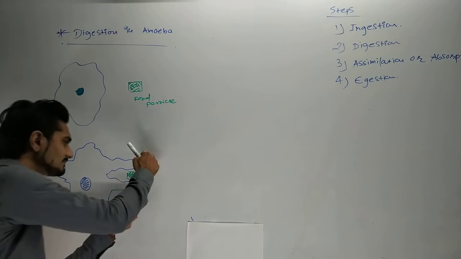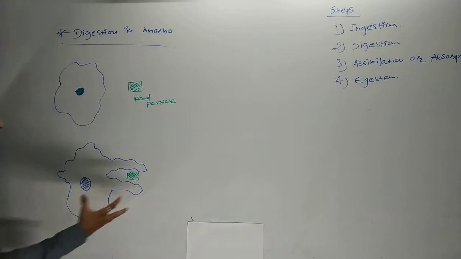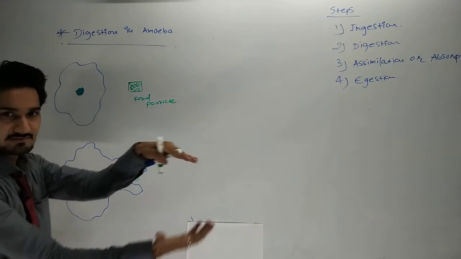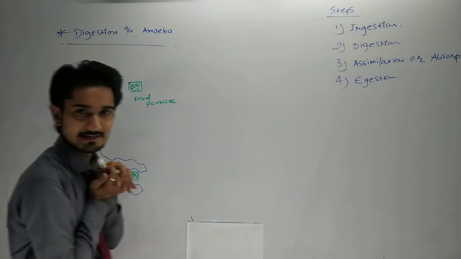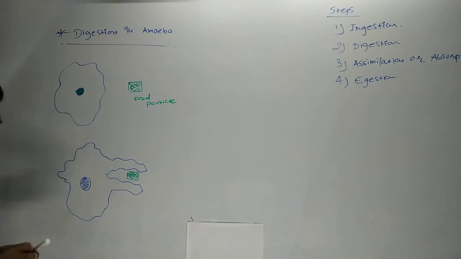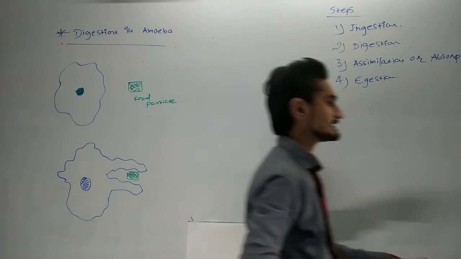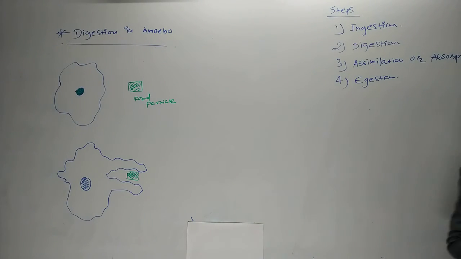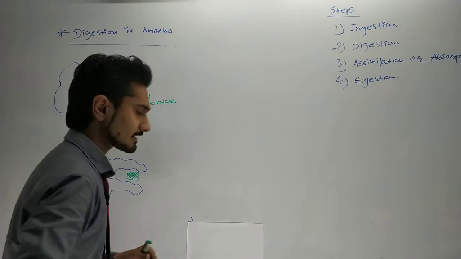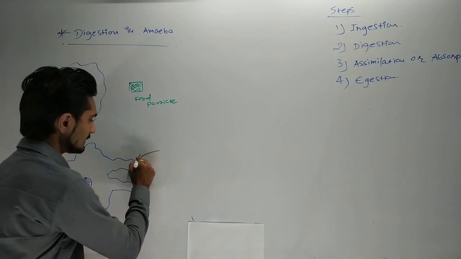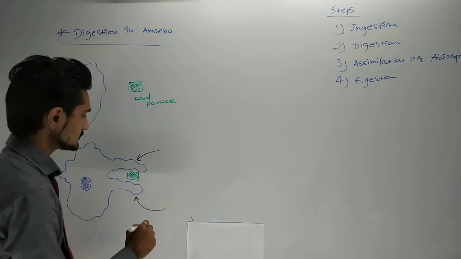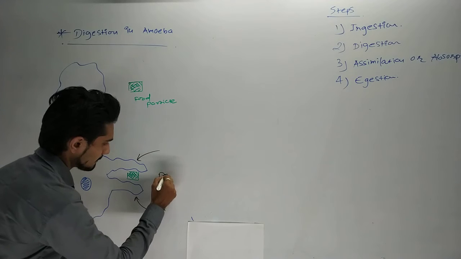And this artificial hand, you can see here, is created to take the food inside the body. This artificial hand is called the pseudopodia.